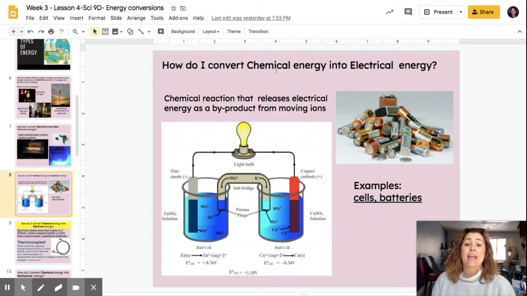How do I convert chemical energy into electrical energy? Well, chemical reactions release electrical energy as a byproduct by moving ions. So that sounds very, very confusing. But basically what we're saying is that the chemicals that are inside of batteries, inside of cells, this is a picture of a wet cell, allow the electrons to flow, to move. So the chemicals are going to cause the electrons on these metals to move.